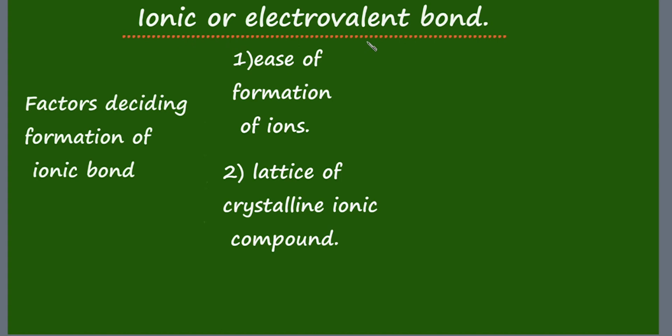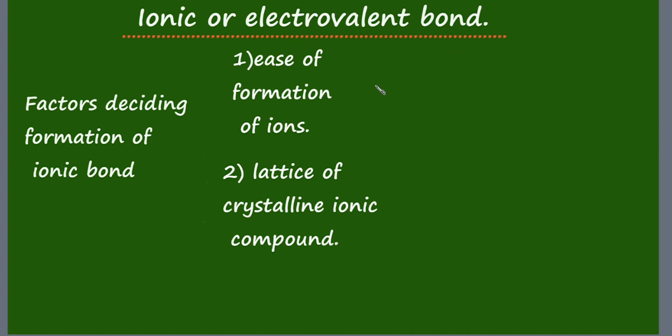Ionic or electrovalent bond is formed by transferring electron from one atom to another. When electron is transferred from one atom, that atom becomes a cation. When the other atom accepts this electron, it becomes an anion. The force of attraction between these ions is what we call electrovalent bond.